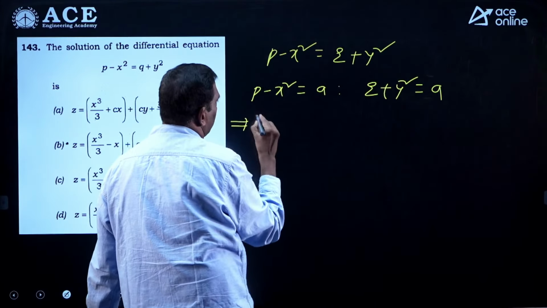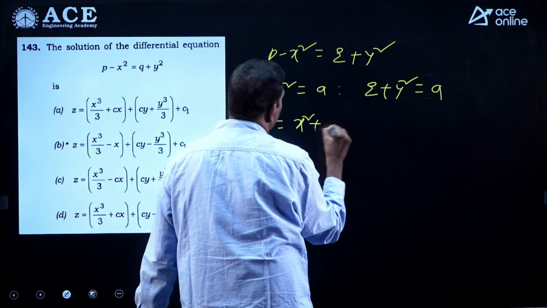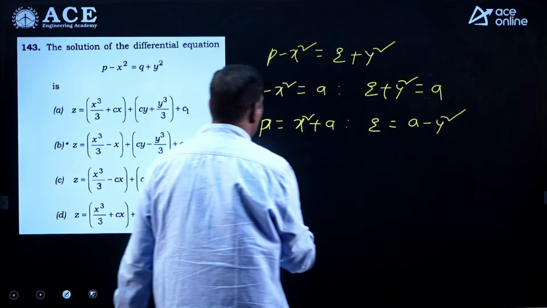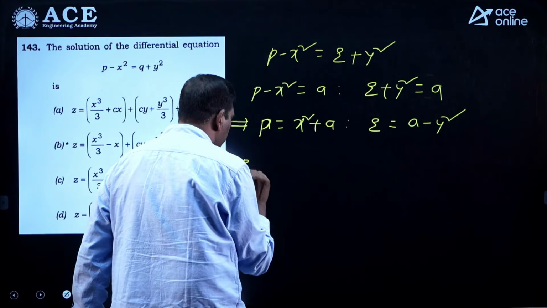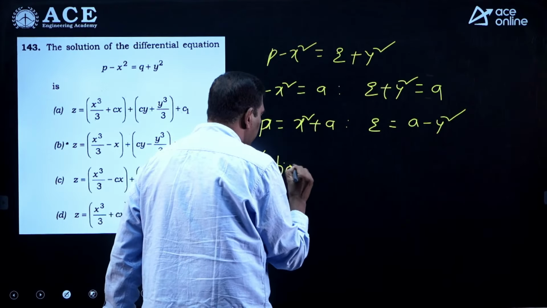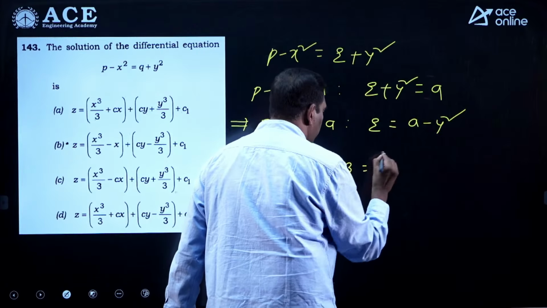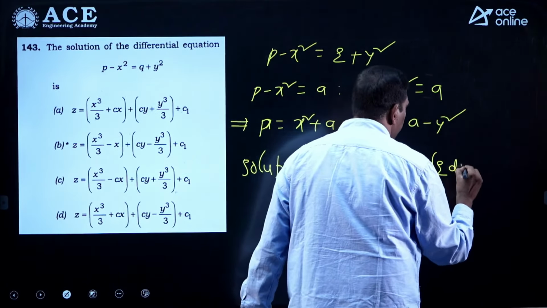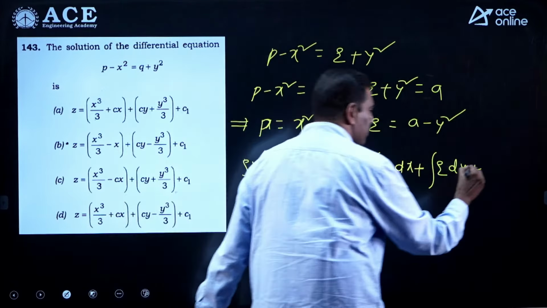From this, p is equal to x square plus a. What is q? a minus y square. So what is the general solution? What is the solution of this PDE in variable separable form? Solution is z is equal to integration of p dx plus integration of q dy plus integrating constant, either c or b or a, depending on the options.